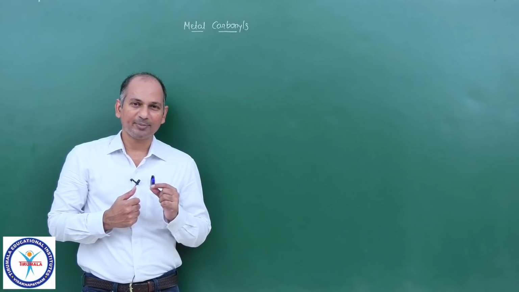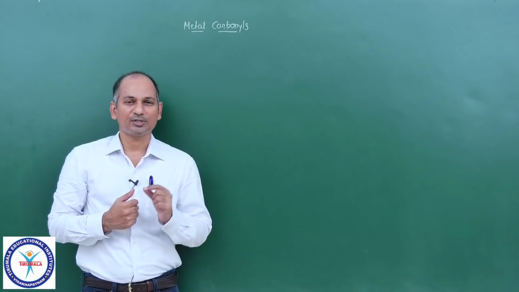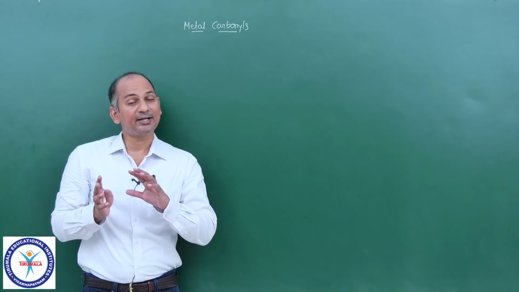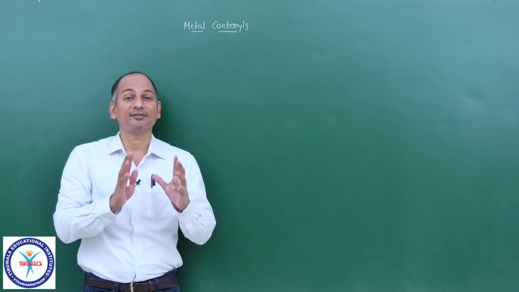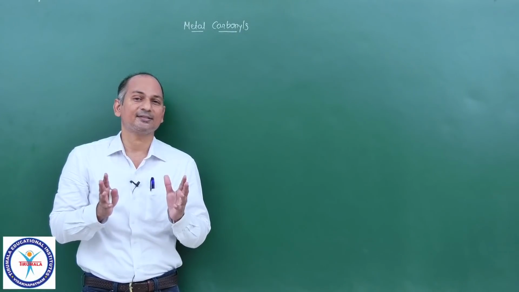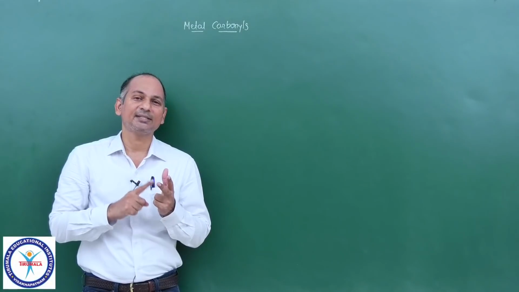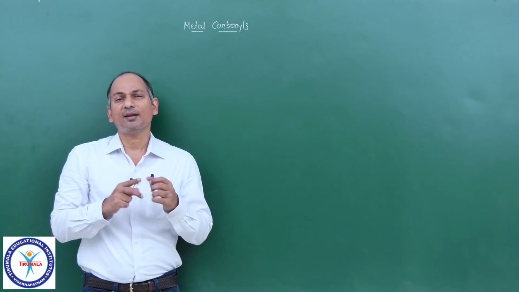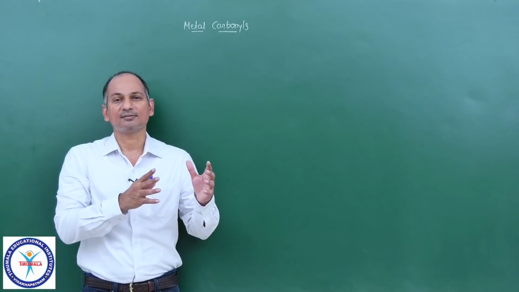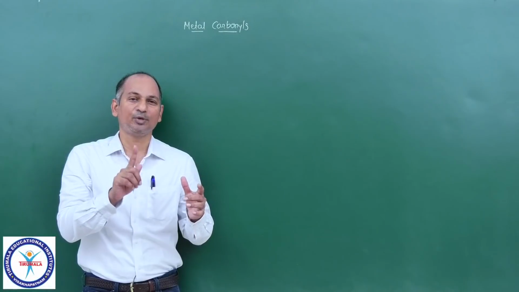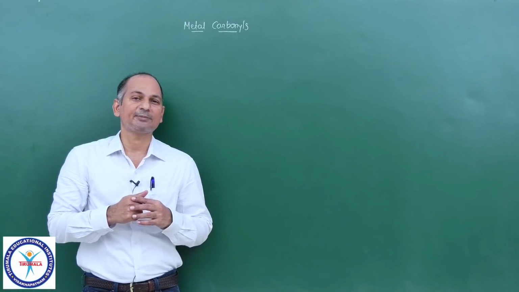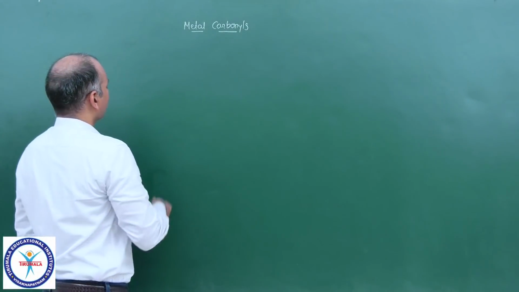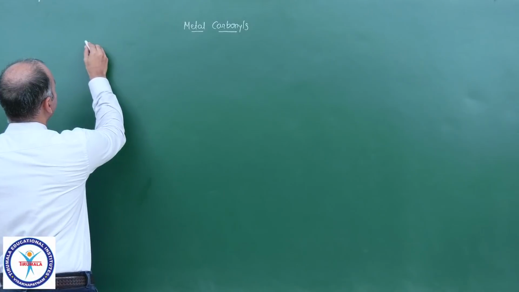Actually, before starting the topic, let me ask you a small question. What is so special about carbonyls, that a separate topic is dedicated to that particular ligand? We have so many ligands: Cl minus, CN minus, water, ammonia, ethylene diamine. So many ligands are there, but we are not discussing them topic wise. We are studying only carbonyls as a topic. So there is something special about carbon monoxide. Now let me discuss various aspects of these metal carbonyls.